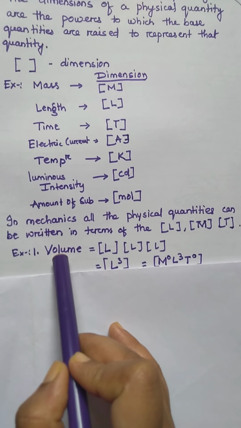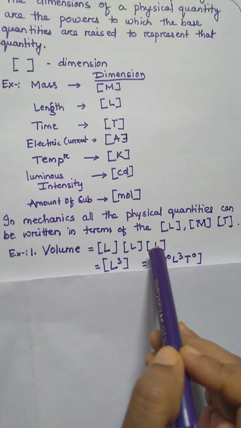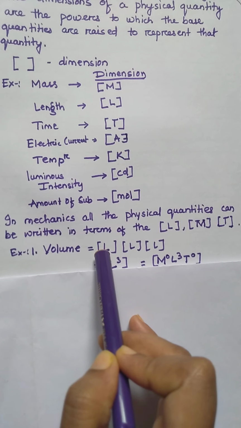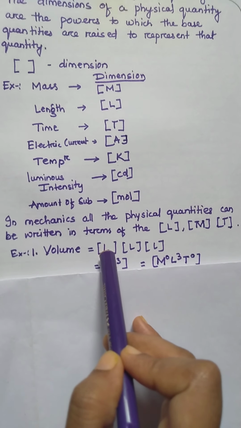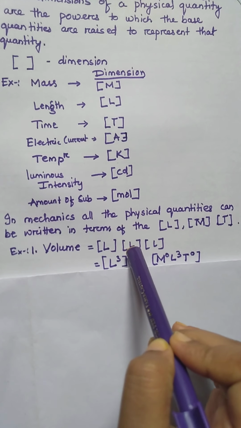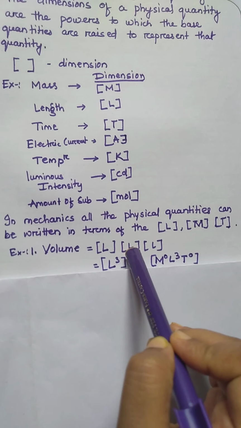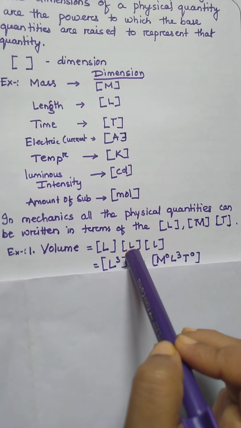Just for example, see volume. We know volume is equal to the product of length, breadth and height. Length, its unit is meter, and for length I will write L. Again for breadth I will write L, because breadth is also measured in meter.